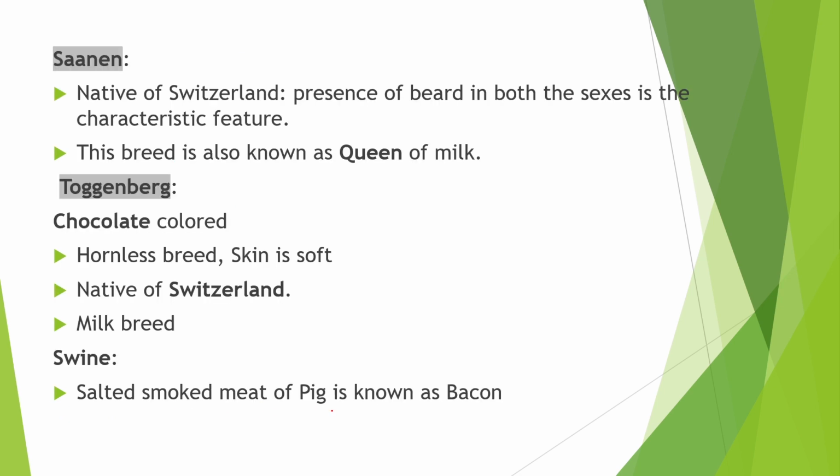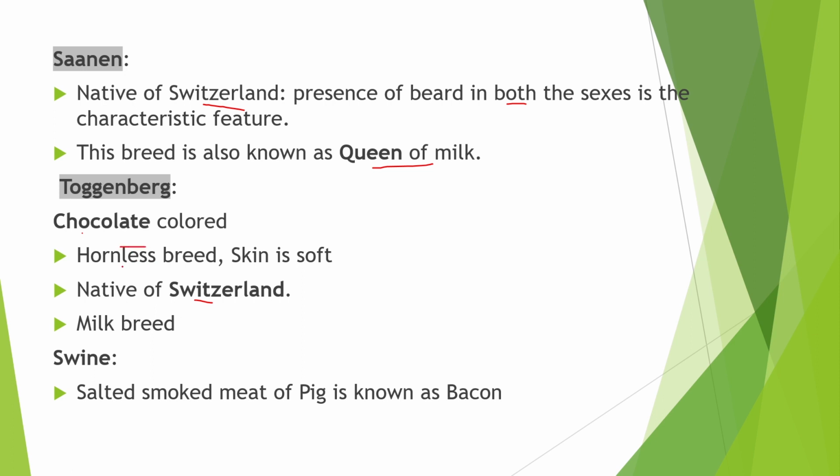Next is Saanen. It is a native of Saanen Valley of Switzerland. It is noted for its consistency and high production of milk. The characteristic feature of Saanen is presence of beard in both the sexes. This breed is also known as Queen of Milk. Next breed is Toggenburg, originated from Toggenburg Valley in North Switzerland. Their body is chocolate colored.